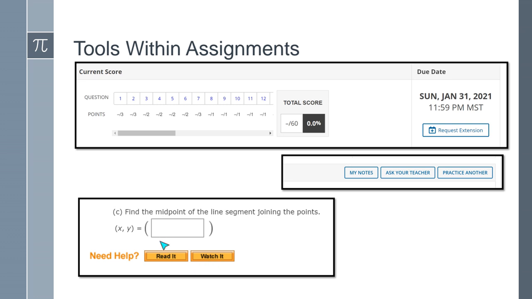Now within the assignment, if you click on an assignment, you're going to start to see different buttons. So some of the questions would have a read it, which takes you directly to the textbook. Some will have a watch it, which is a video explaining a similar problem. And then you can also click on ask your teacher. Some instructors will have this turned off, but some of us will have it turned on. So if you click on it and you ask your teacher, you can say something like, oh, I'm having problems with this question. Then what the computer does is it sends the instructor a picture of the question that you're working on, and then that way the instructor can see and help you with that question.